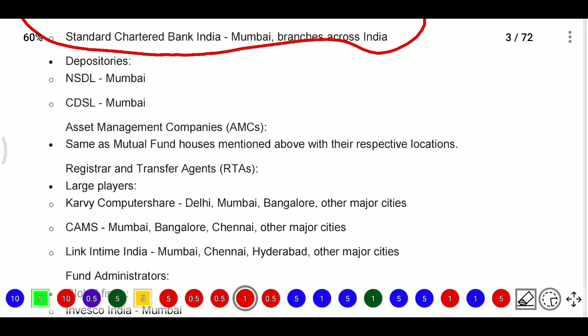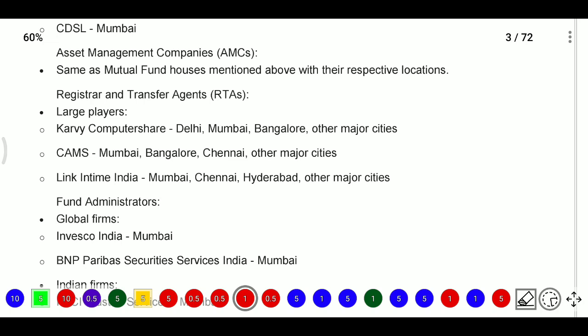Next, AMC companies. AMC companies are the same as mutual fund houses, which are mentioned with respect to locations. Next, RTA, that is registrar and transfer agents. These persons will maintain the data, and the large players are Karvy, Computershare, located in Delhi, Mumbai, Bangalore and other cities.